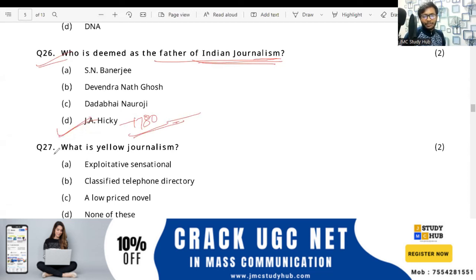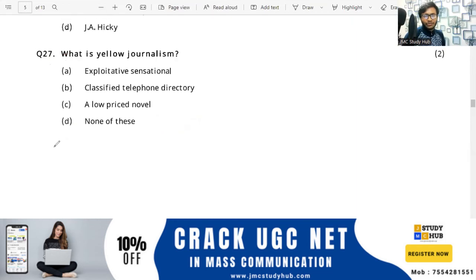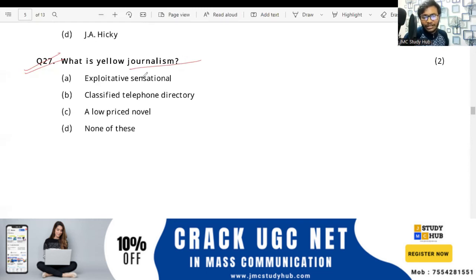And this is the same as question number 27. We will end with this question because it is related to yellow journalism. Yellow journalism is exploitative and sensational.